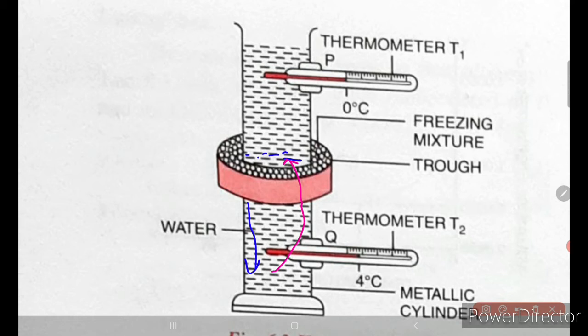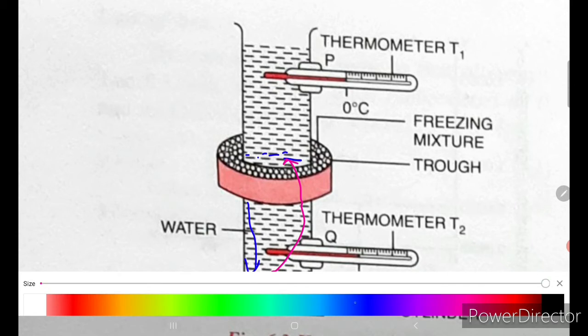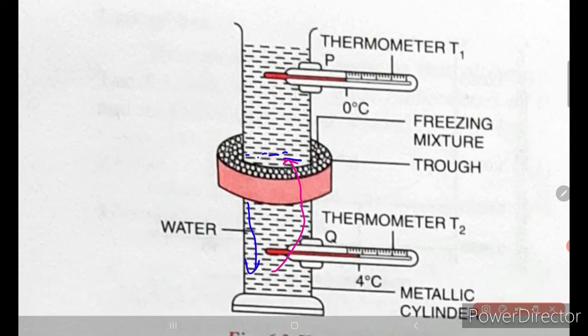All 9 degree water will come here, and all water at a higher temperature will go up. Then at a certain point, the whole cylinder from this portion, below the mixture, the whole water will become 9 degrees Celsius, right? Now slowly it starts cooling more, then it becomes 8 degrees Celsius.